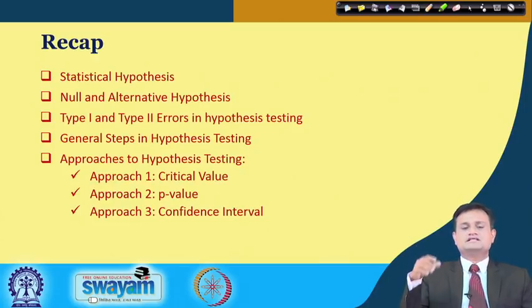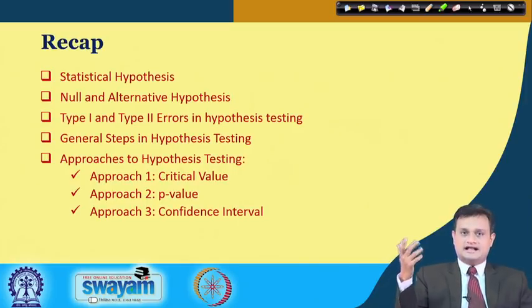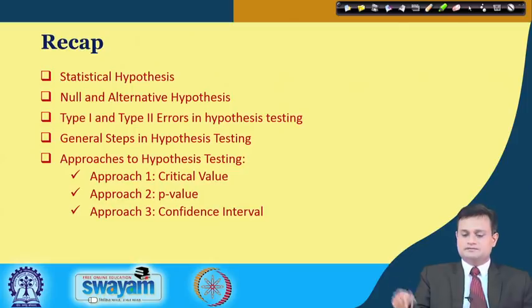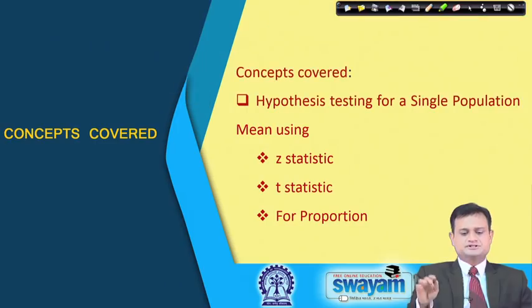And approach 3 is the confidence interval. I want to check, suppose I have a 95% confidence interval, whether my null hypothesis value will be true within that interval, and I can check it for 95%, 99% or 90% confidence intervals. So, we have cleared our basic concepts.